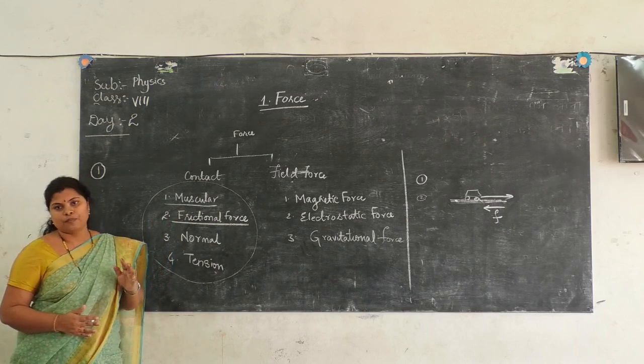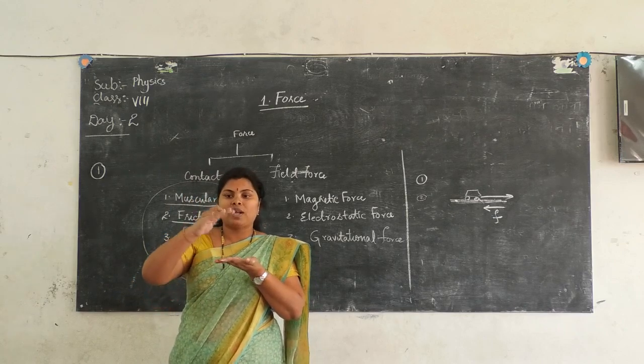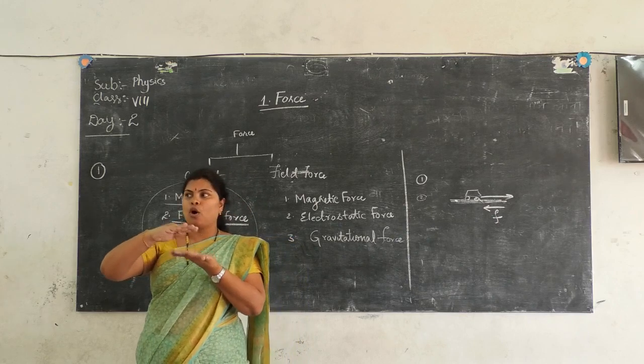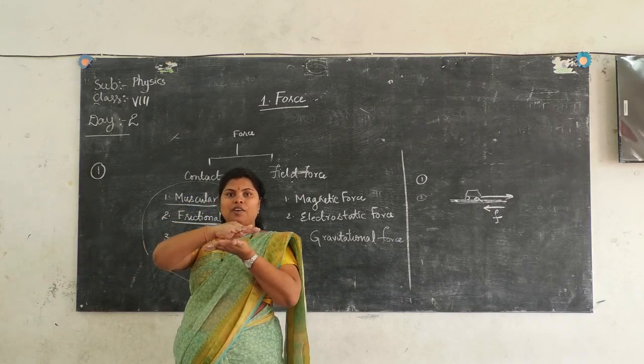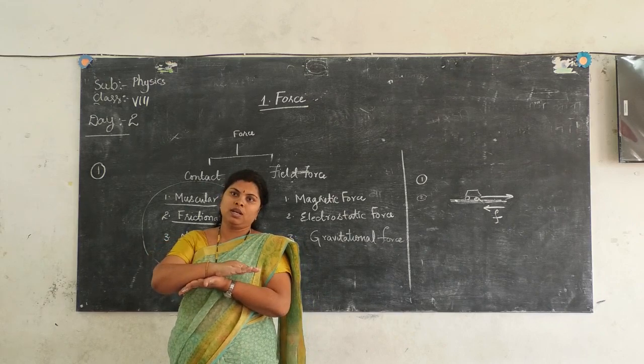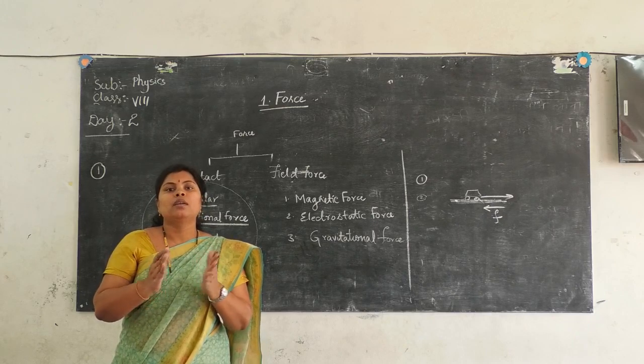Always, when one surface is moving on the other surface, the motion of the body is in this direction. The surface on which the body is moving exerts some opposite force. If the friction is there, then only we can move.